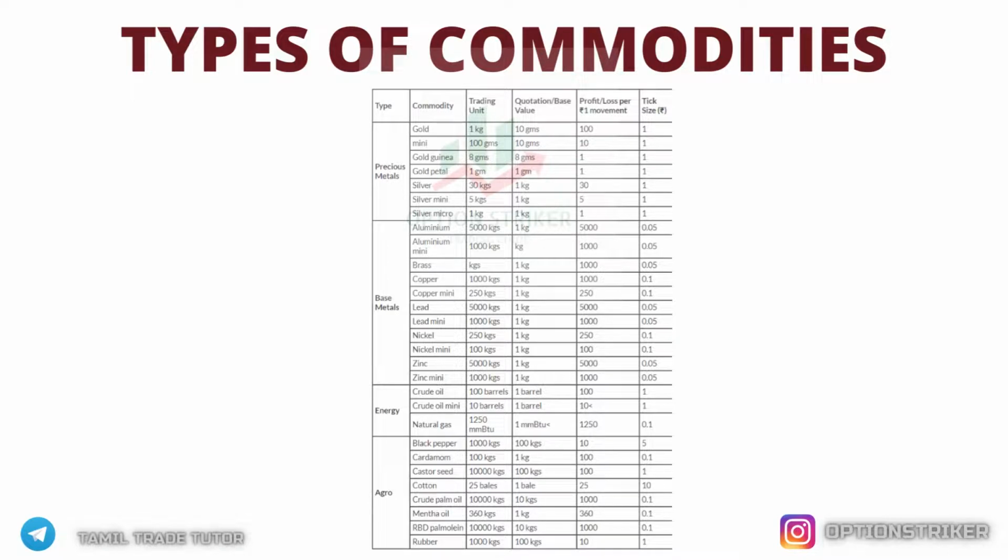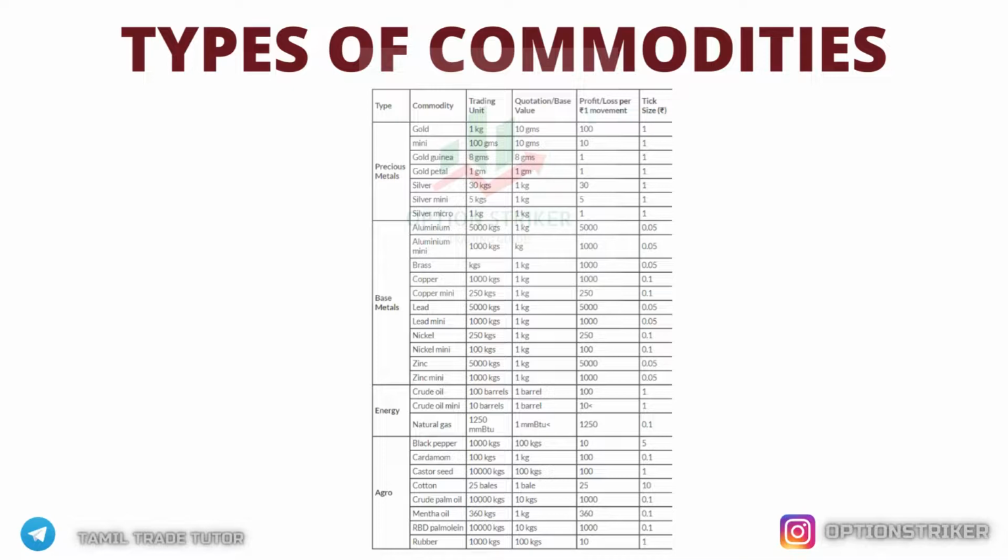In the earlier topic, we saw that Nifty's trading lot is 50 and for Bank Nifty 25, right? But here in commodity, we have a few types. For example, if we want to buy gold mini, then the price of the gold into 100. Or if you want to buy gold petal, then the price of the gold into 1, which is 1 gram. It applies for everything. Next we will look at silver. In silver we have silver, silver mini and silver micro, which is 30 kg, 5 kg and 1 kg. It's simple, don't get confused.